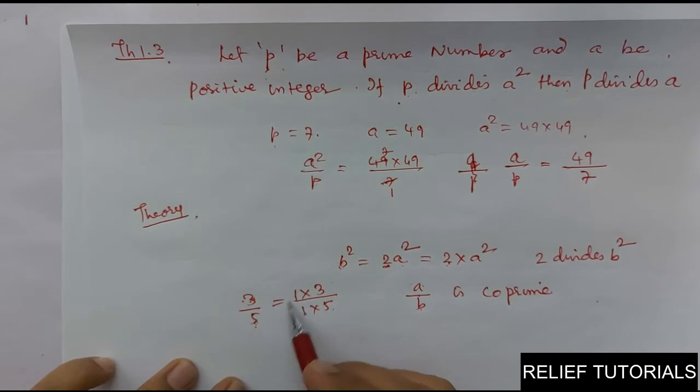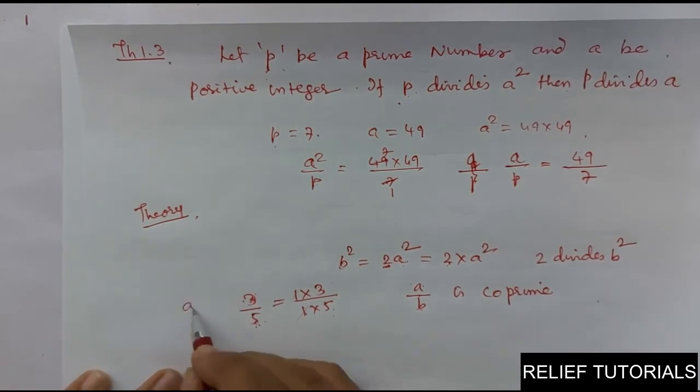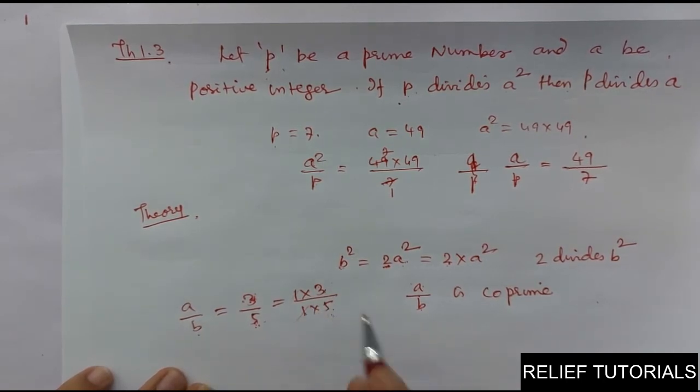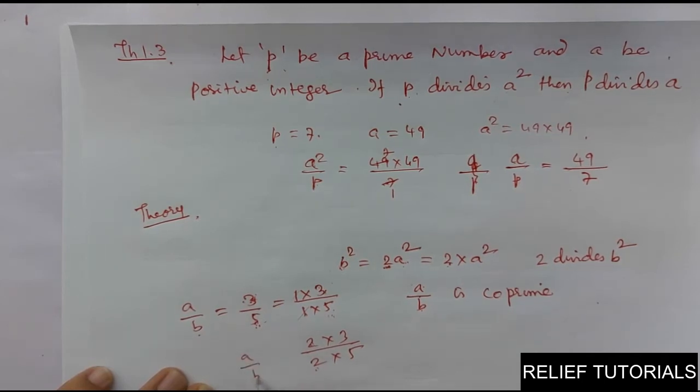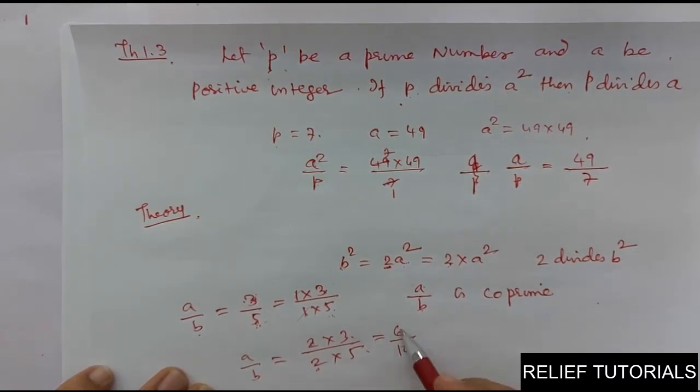Clear? For 3 by 5, there is no need of writing 1 also. 3 by 5 is equal to 3 by 5. So co-prime means they will not have any factor in common. If I say a upon b is equal to 3 by 5 and a and b are co-prime, it means they do not have any factor in common. If I write 2 into 3 upon 2 into 5, here 2 is a common factor, so they are not co-prime. 2 into 3 is 6, 2 into 5 is 10. They have one factor common, that is 2, so they are not co-prime.